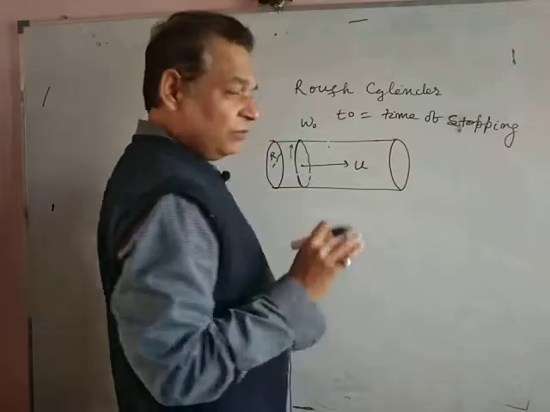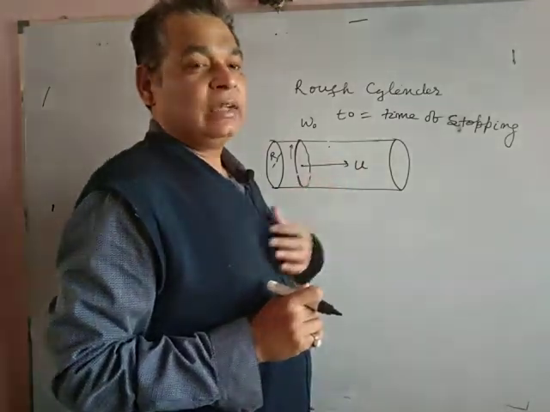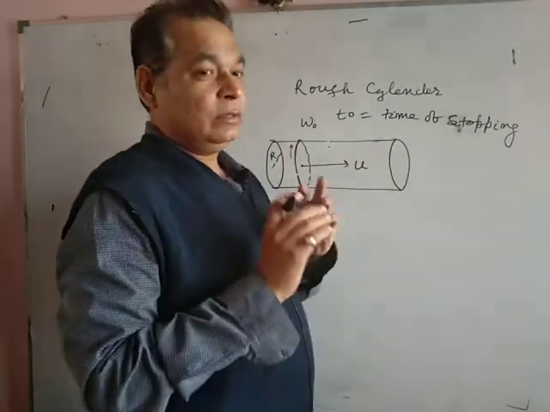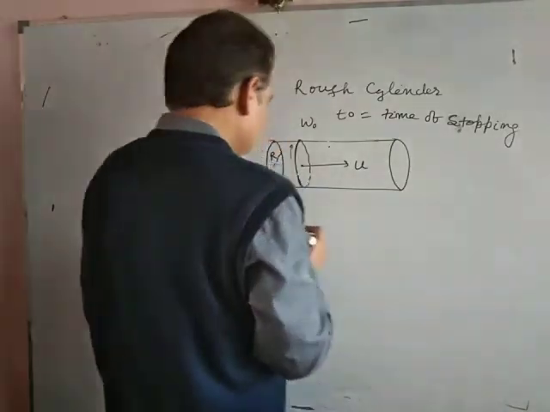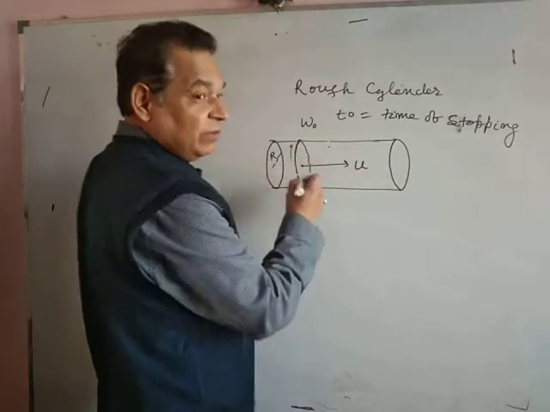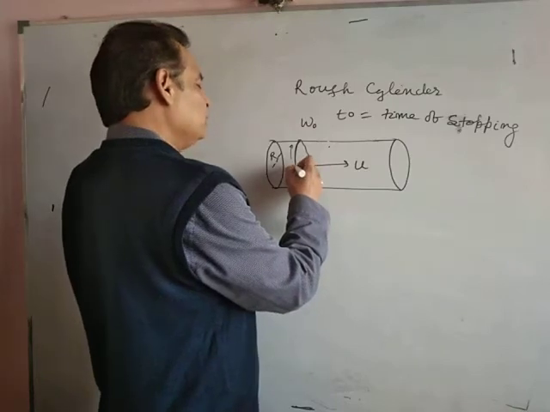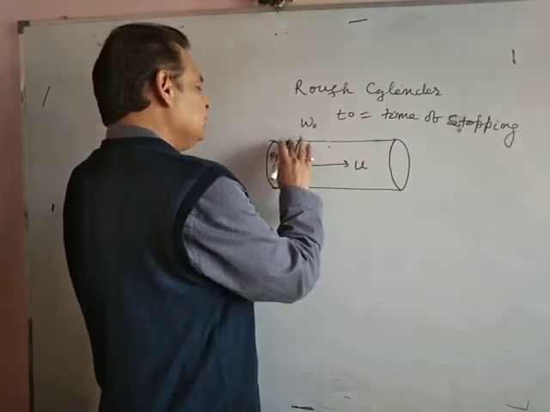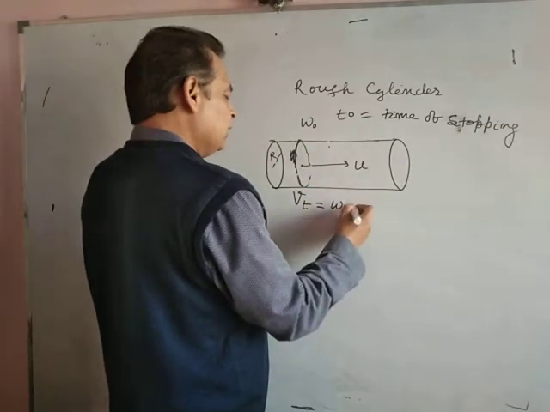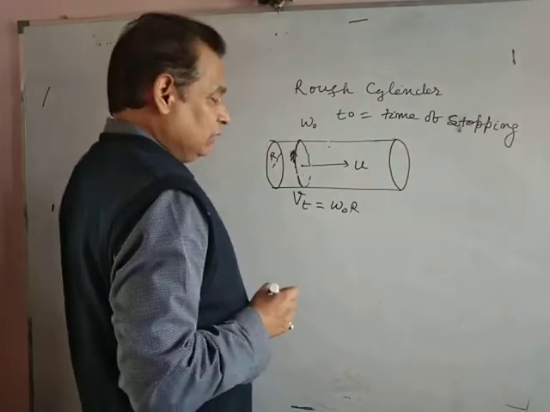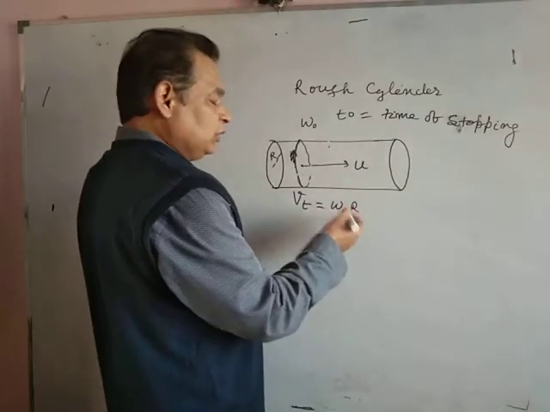Firstly, we are going to find the resistive, retarding acceleration between ring and the cylinder. Due to this angular velocity, the initial tangential velocity of the ring, Vt, will be omega naught r. The resistive force will be opposite to this Vt.